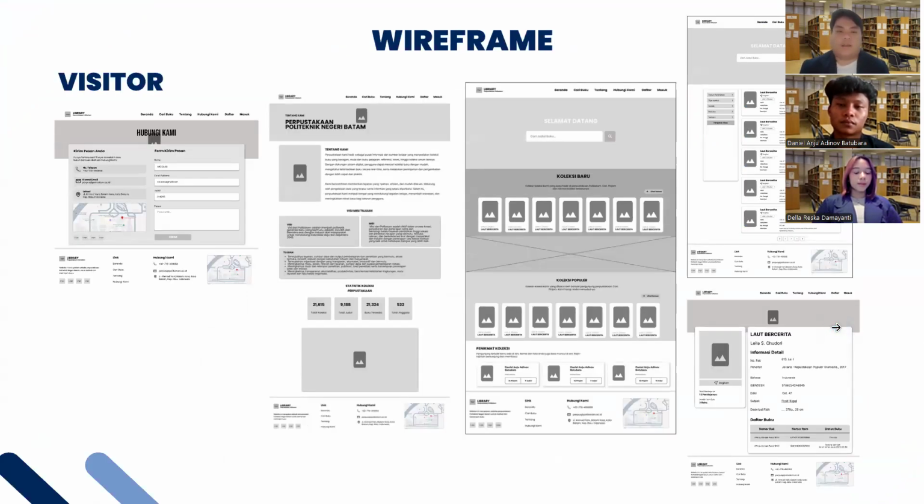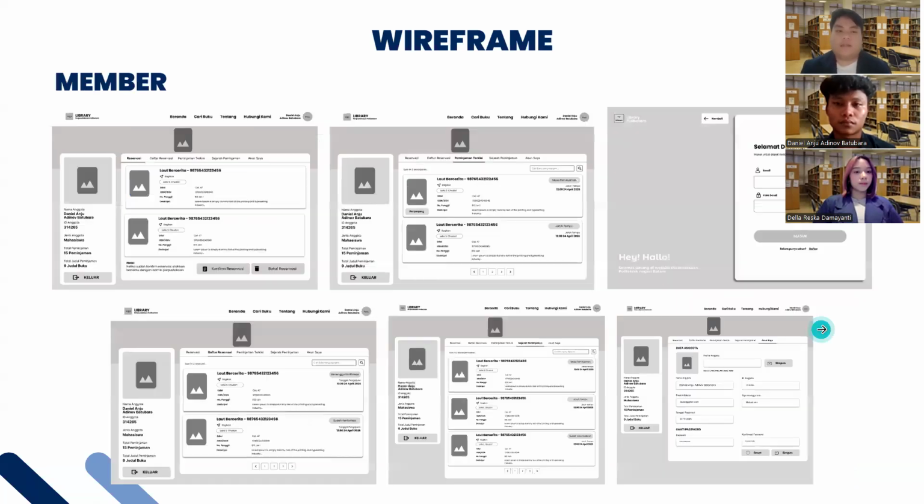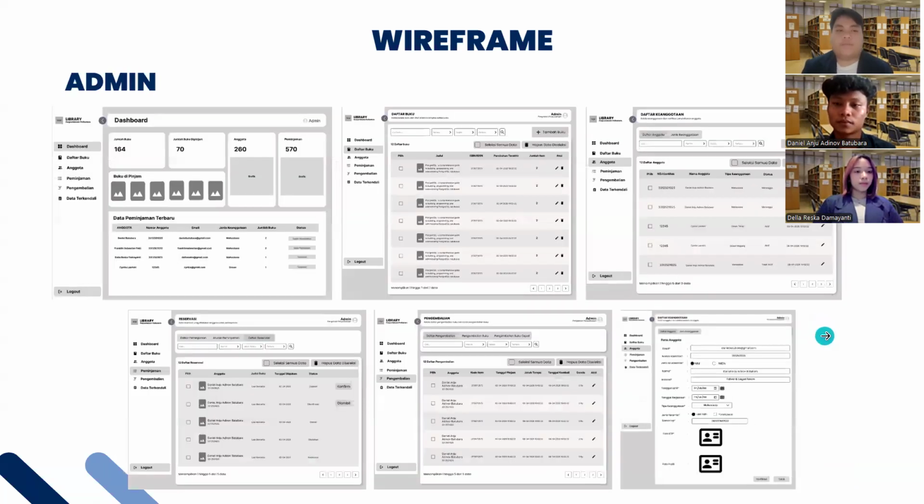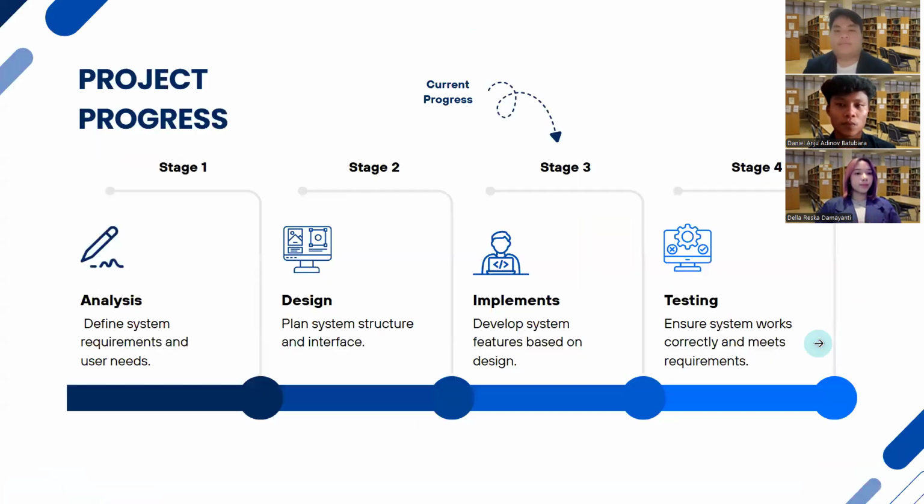From this ERD, we create a wireframe to represent our user interface. This wireframe represents the key functions of the core main features. For the wireframe, we divide it into 3 perspectives. There is the visitor. This is the page of the visitor. The second is the member. This is the page of the member. The third is the admin. This is the wireframe page for the admin.